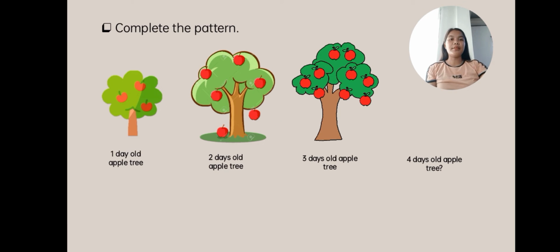Let's complete the pattern. A 1-day-old apple tree has 3 apples. A 2-days-old apple tree has 6 apples. A 3-days-old apple tree has 9 apples. What do you think a 4-days-old apple tree will have? Well, how many apples? Okay, the apple tree will have 12 fruits. What's the pattern? Okay, you just need to skip by 3. 3, 6, 9, and 12.